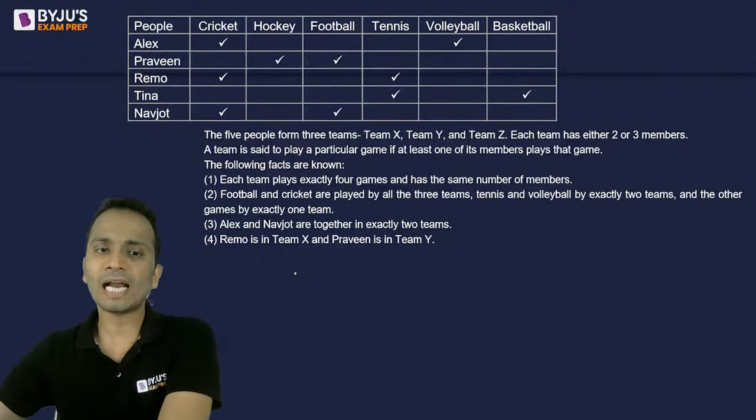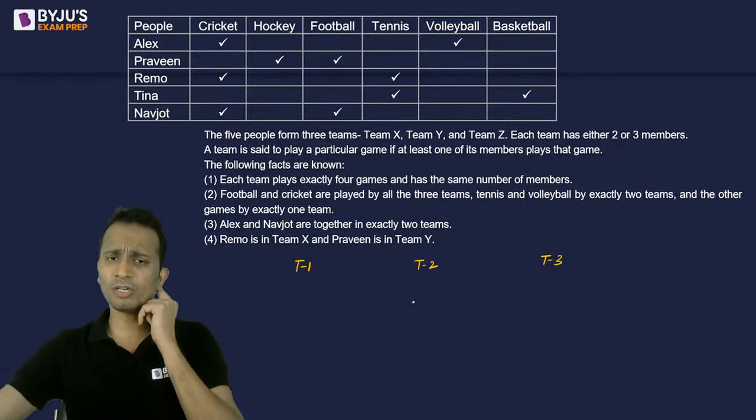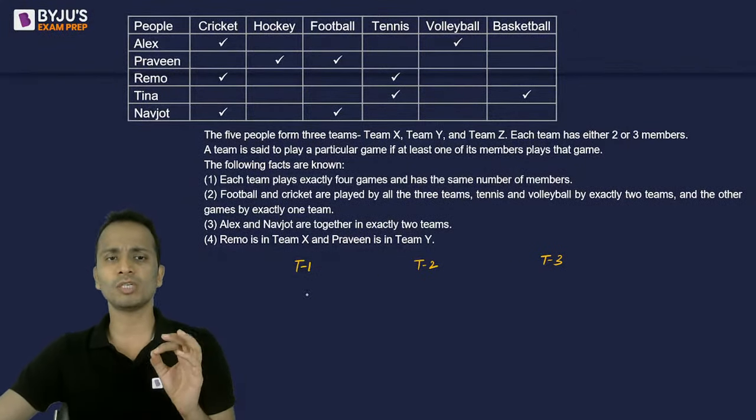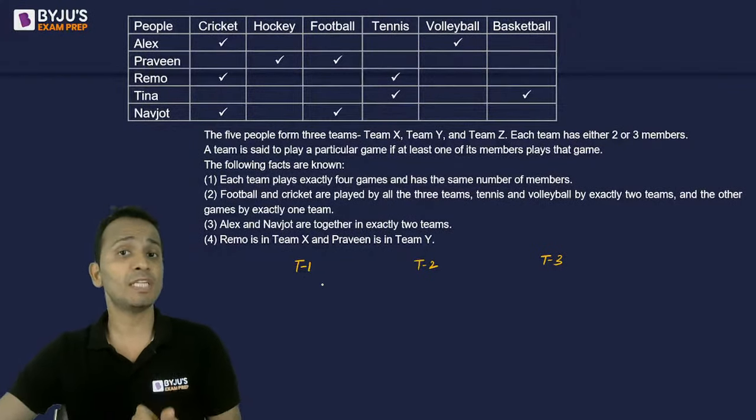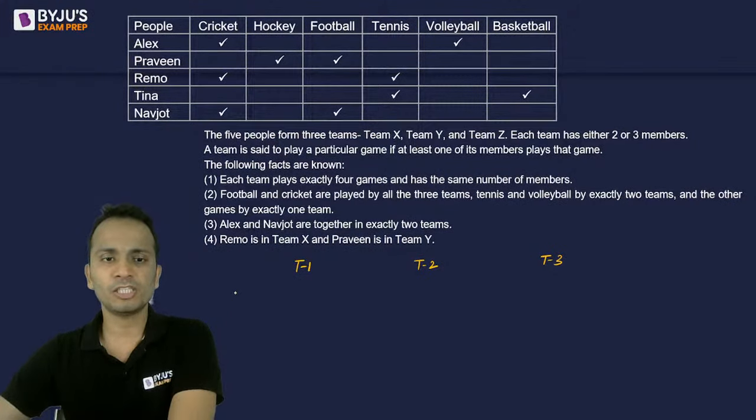So right now I'll start by writing team 1, team 2, and team 3. Later on, once I'm sure about which of these teams can be named X, Y, or Z, I will do that. Now I'll make 2 columns. One is for the game that each of these teams will be playing, and one is for the members of these teams, their names.